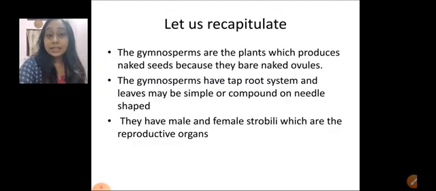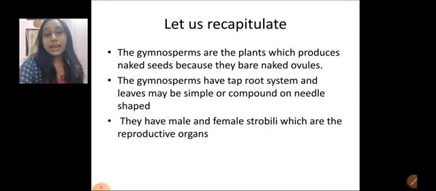So what we have learned in today's class, let us recapitulate. Gymnosperms are plants which do not bear flowers, so they do not bear an ovary, and they have naked ovules, and after fertilization these naked ovules form naked seeds. You also learned the vegetative characteristics of gymnosperms: the roots are taproots, the leaves are simple or compound, needle shaped, and roots are modified into mycorrhiza or coralloid.